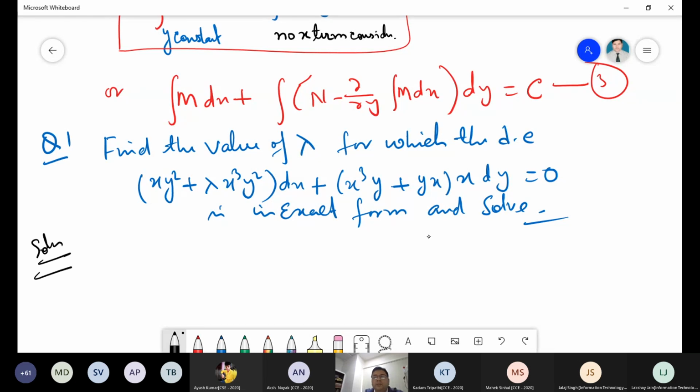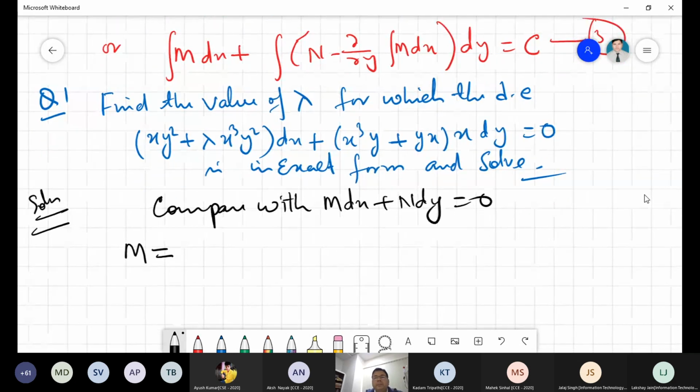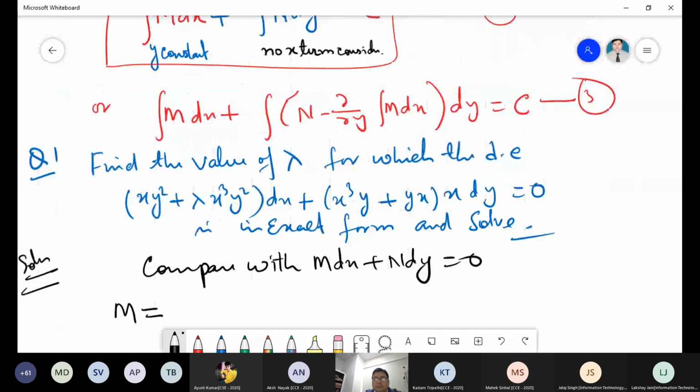So first I have to take it. When you compare it with M dx plus N dy equal to 0, what is the M? Has anyone obtained the lambda value? Maybe somebody has already obtained it.